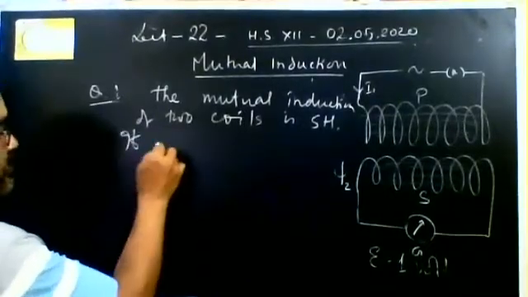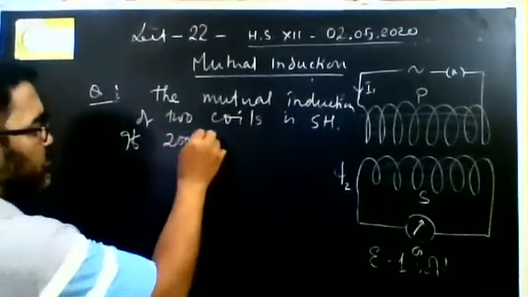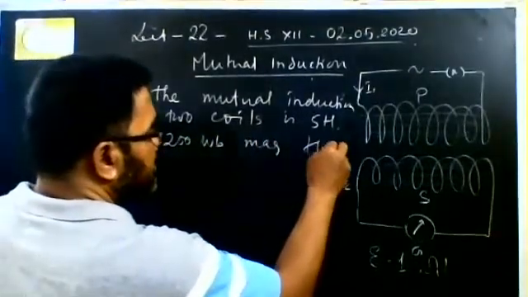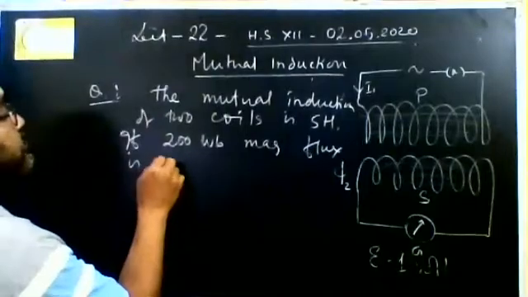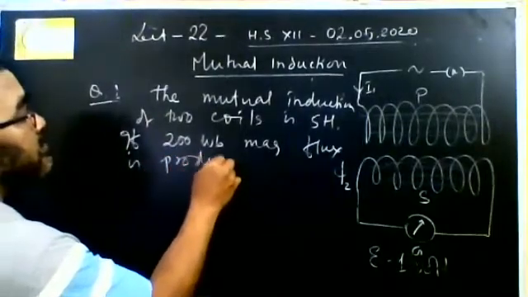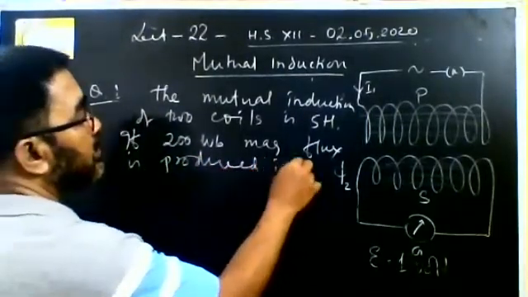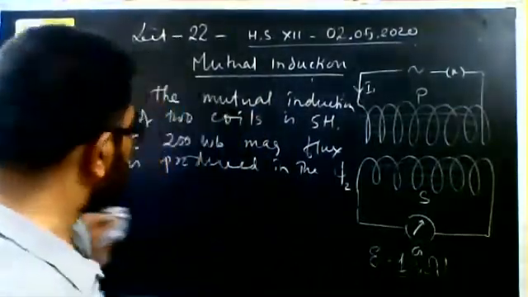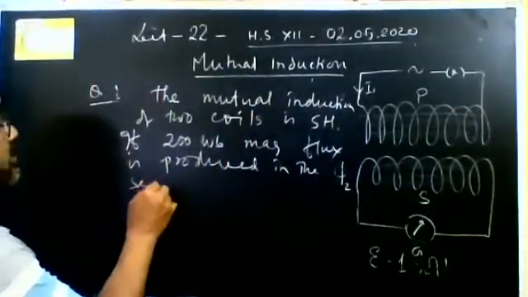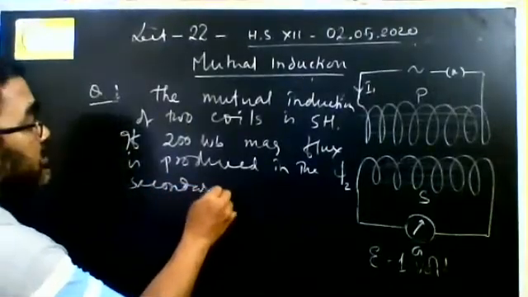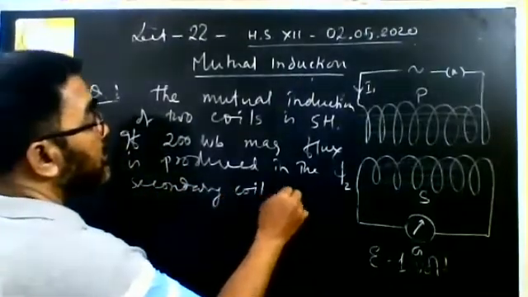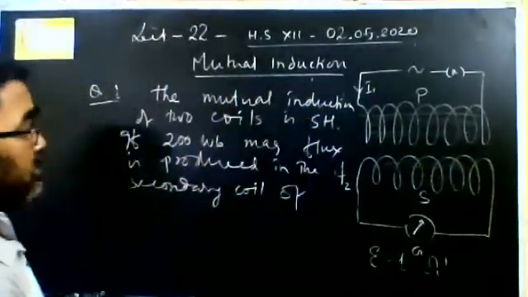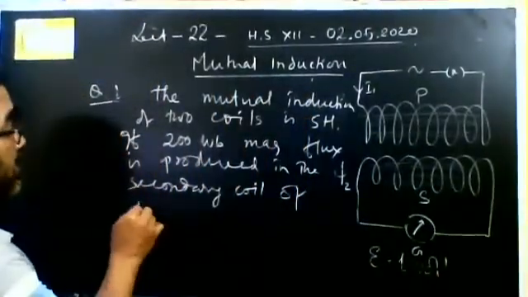If 200 Weber magnetic flux is produced in the secondary coil of 100 turns,